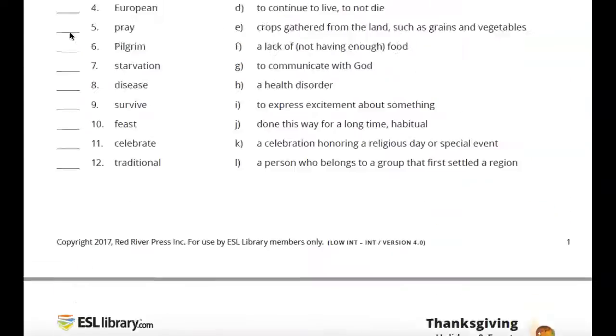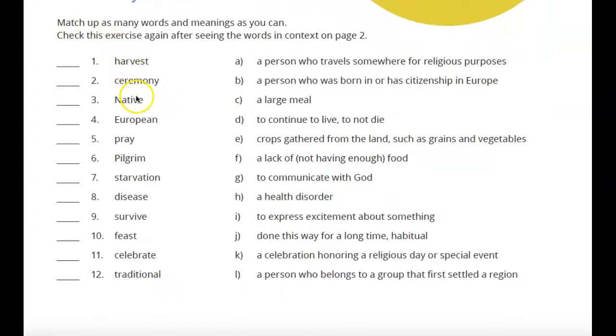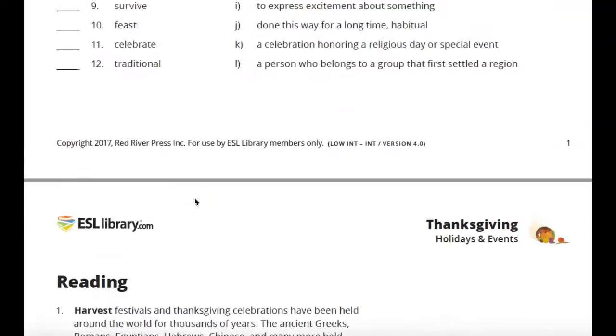But if you wanted to just look them up, go ahead and use the dictionaries at your desk, look up these words, or try and match them. You're welcome to work with your table partner and try and come up with something between the two of you. Maybe you can come up with most of these, such as feast, disease, starvation. You might know what some of these words are, but help out some of the newer speakers a little bit.